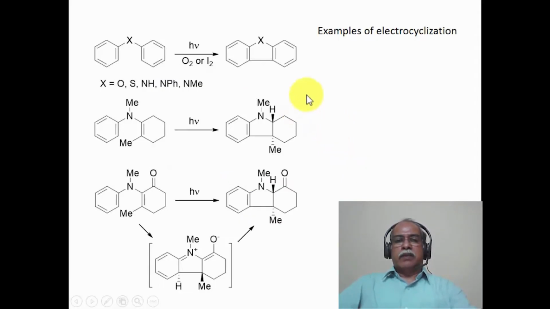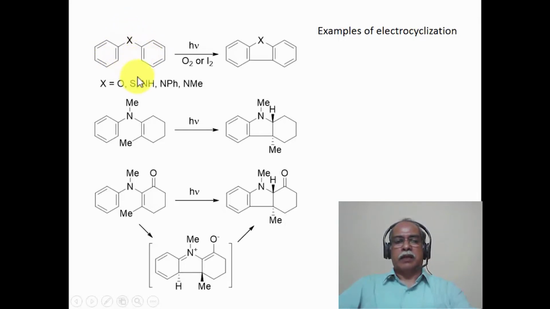Now, further examples of electrocyclization involving a heteroatom: in this case, for example, this is diphenylamine or diphenyl ether or diphenyl sulfide. A 6-electron cyclization can take place. The 6-electron cyclization will form a bond between these two centers. Why 6 electron? 2 electrons from this benzene, 2 electrons from this benzene, and a lone pair of electrons from the heteroatom.